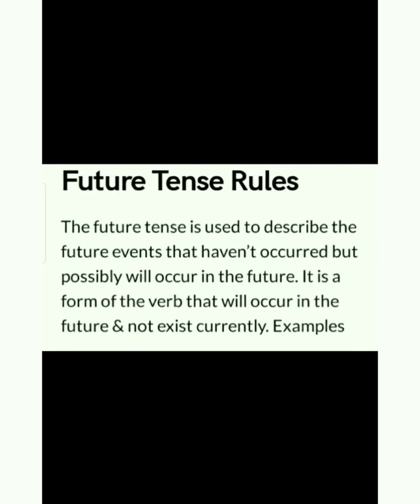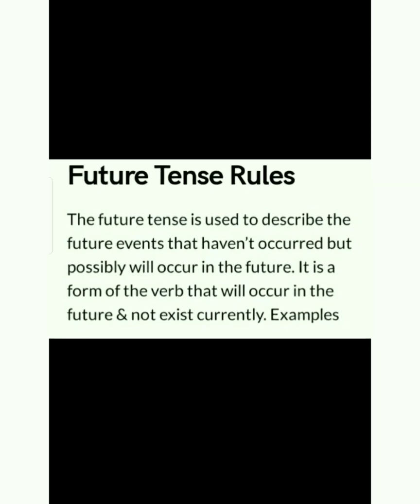Future tense. The future tense is used to describe the future events that haven't occurred but possibly will occur in the future. It is a form of the verb that will occur in the future and not exist currently. Examples: I will write a letter. I will be writing a letter. I will have written a letter. And I will have been writing a letter.